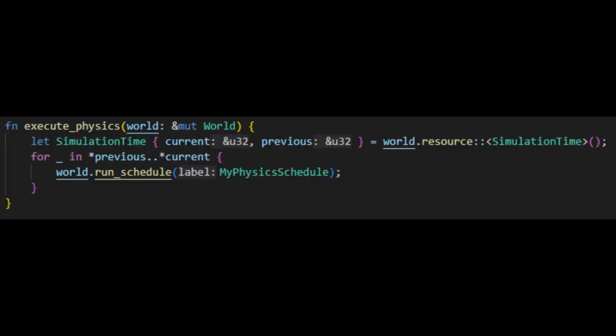So this is the system that actually executes my physics. In that egui window, I have a separate system that, when I either click the play button or hover the hover target, increments the current value in the simulation time resource. And then for every time that increment has happened in a given tick, which should only ever be one in this case, the world runs the myPhysics schedule, and myPhysics is the schedule that the physics plugins attached all the physics systems to. So that's why we see the box moving.